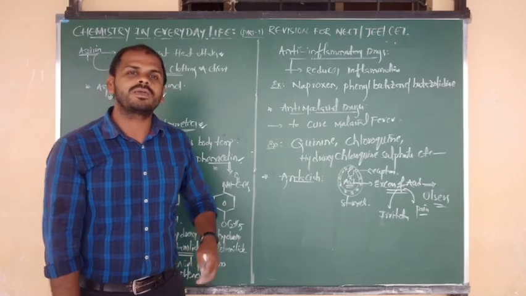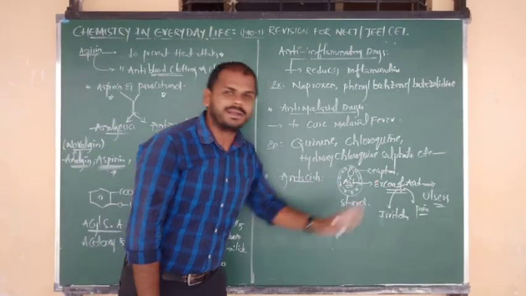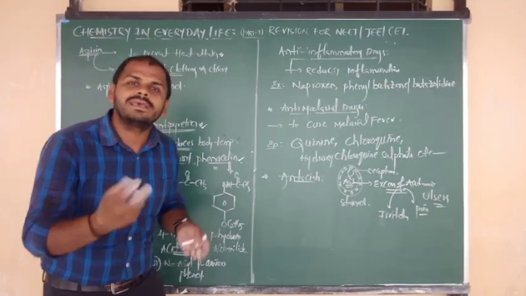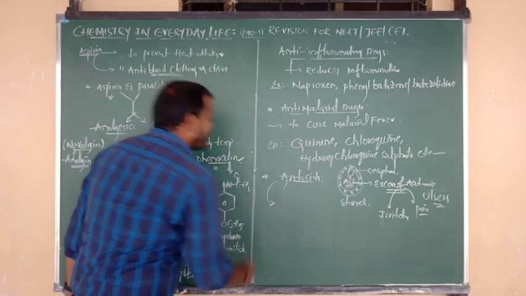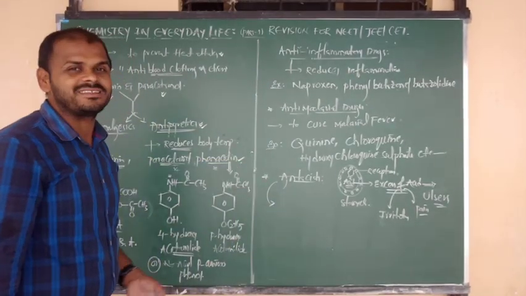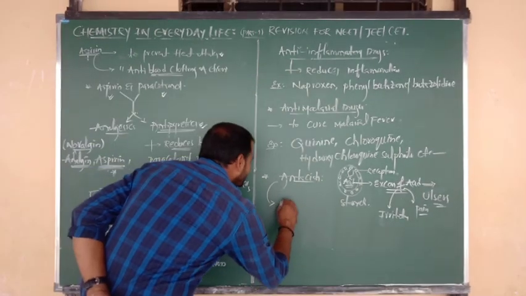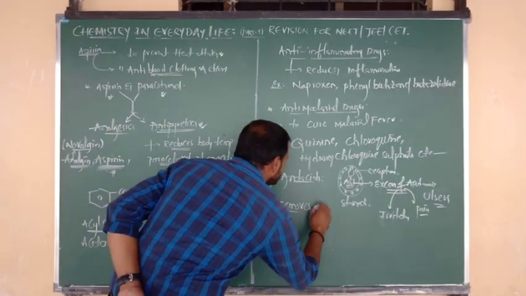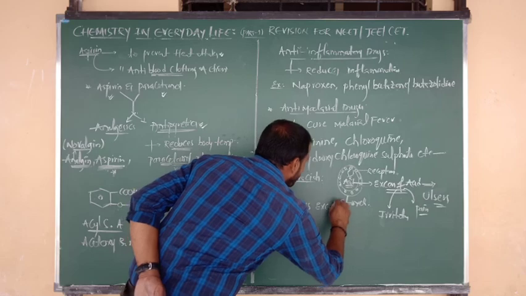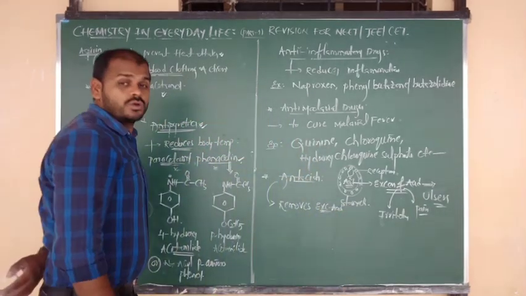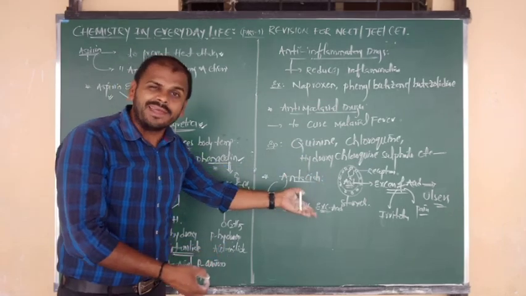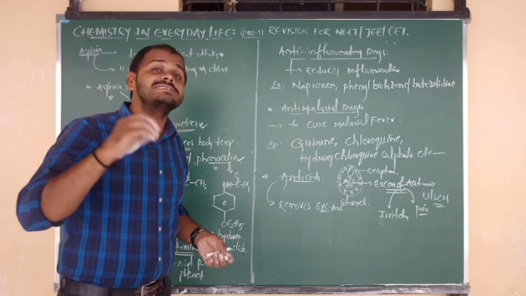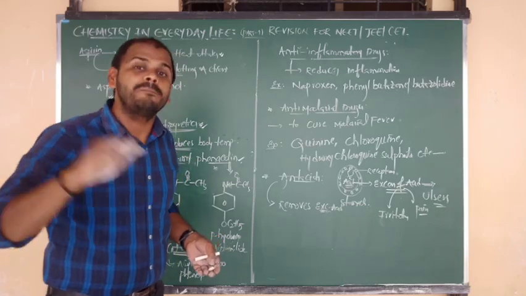Now the cause is the release of excess acid. So what we have to do is simply remove the excess acid. For that purpose we use chemicals and medicines, and such medicines are antacids. Antacids are chemicals which remove the excess acid produced in the stomach. The excess acid is neutralized, which is useful to maintain a normal pH value.